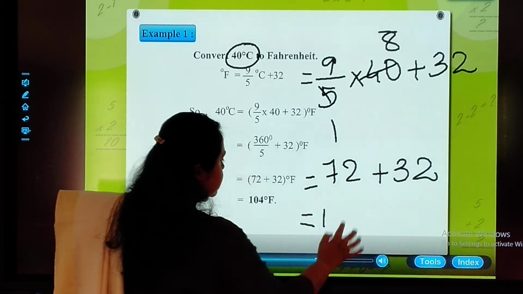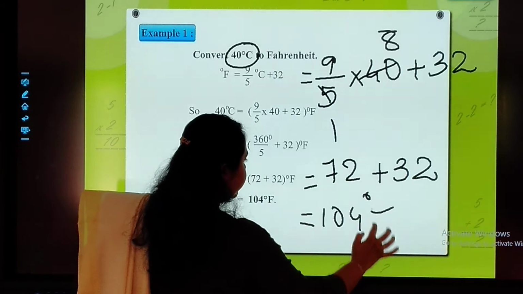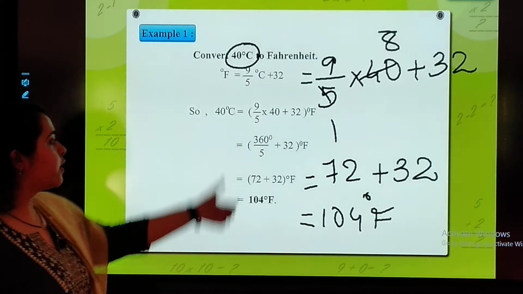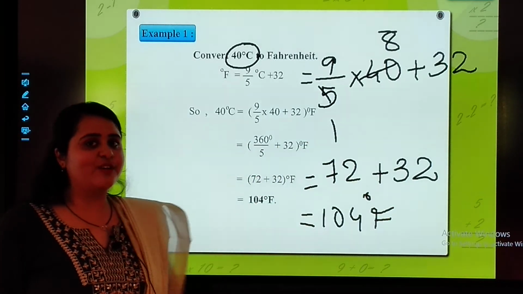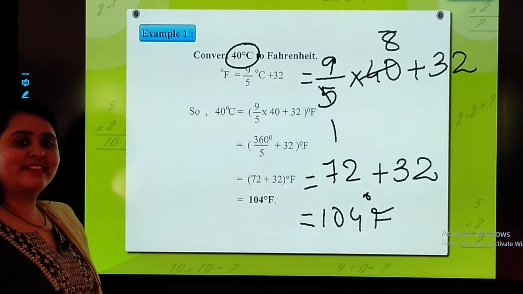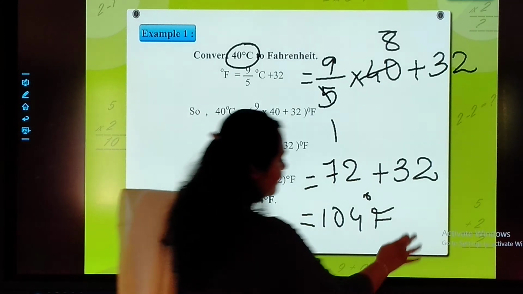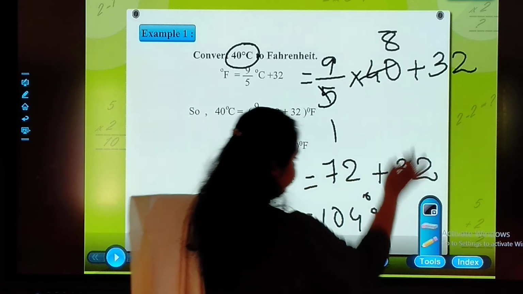So 72 plus 32 degree Fahrenheit is equal to 104 degree Fahrenheit. You can do this method or else this is the shortcut one which I have done for you. You can compare it. Should I erase it now? Okay.